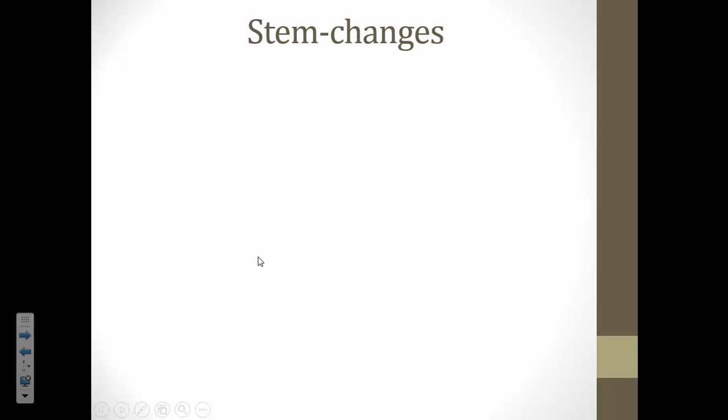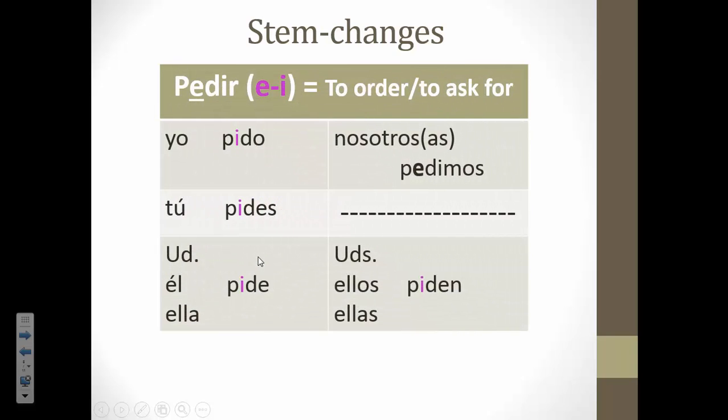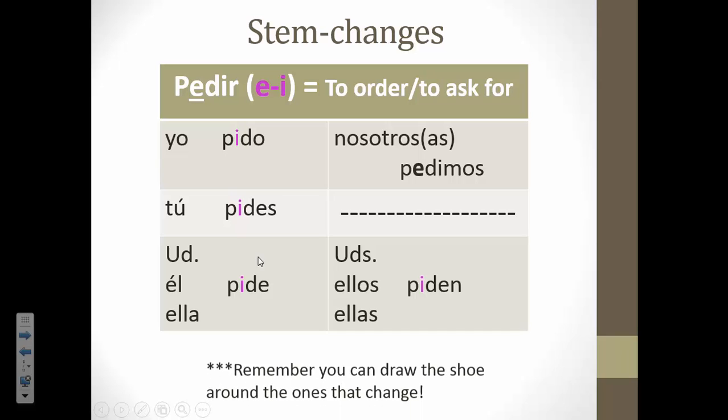Remember to draw the shoe around the ones that change. Okay, now here's an example of the verb pedir. Remember, it means to order or to ask for. It is the other E to I stem-changing verb. So, yo pido, tú pides, usted, él, ella pide, nosotros pedimos, ustedes, ellos, ellas piden.